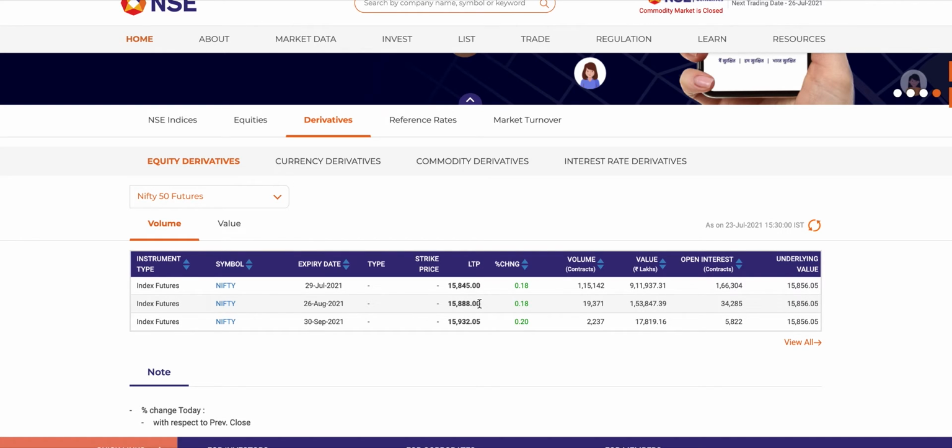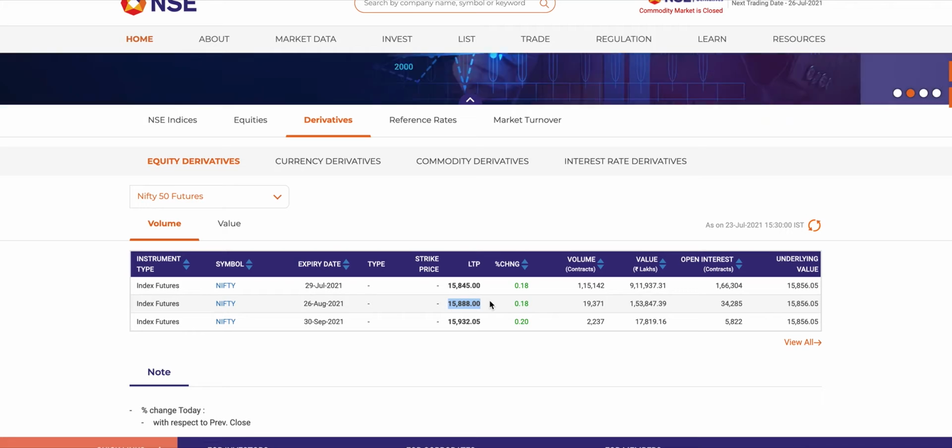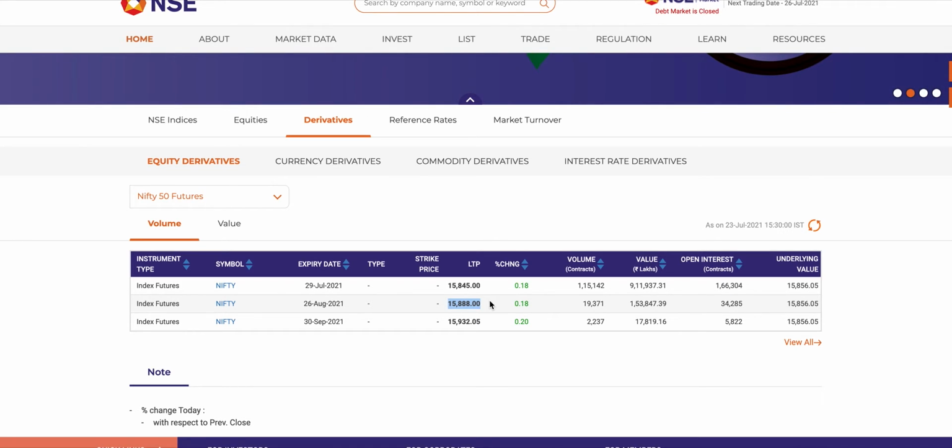If somebody is really ready to buy at 15,888, then for that person to make money, at any time before 26th August, he can close his position as well, not necessarily waiting until 26th August, it has to trade above 15,888 for a certain period where he can exit and make some profit.